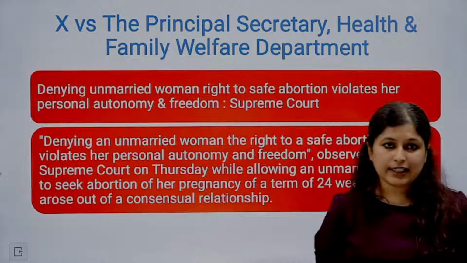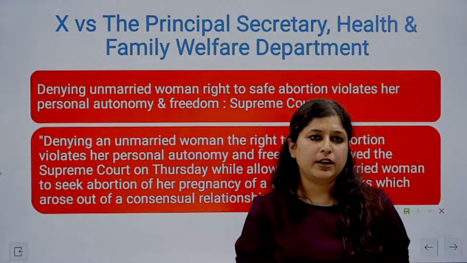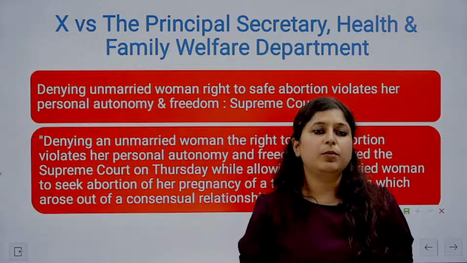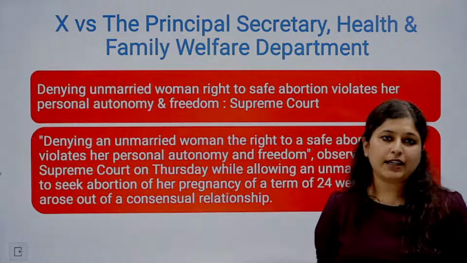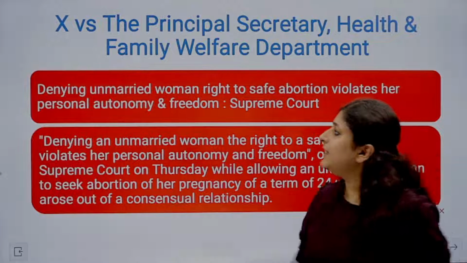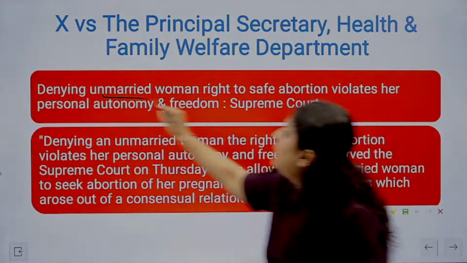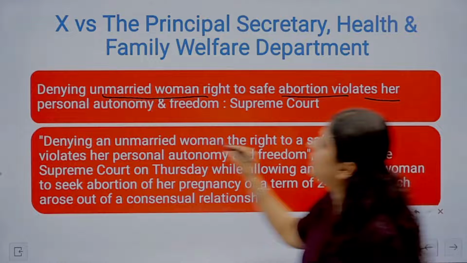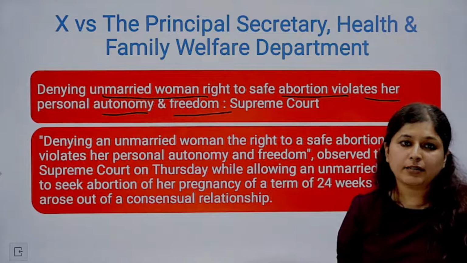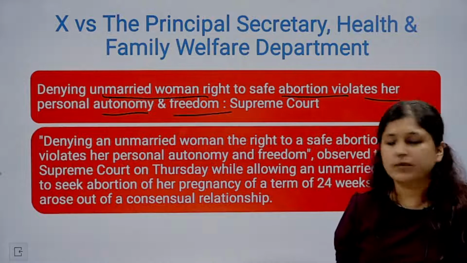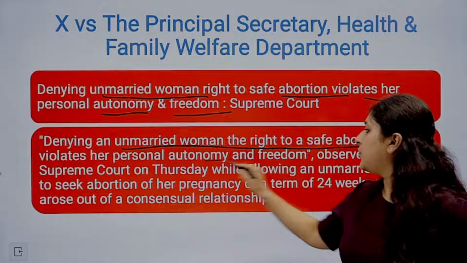So now please understand, the law clearly through its various amendments has stated that even an unmarried woman can claim a right to abortion legally through the MTP Act. So this is exactly what has been upheld and stated through this judgment as well. That is, denying an unmarried woman the right to safe abortion violates her personal autonomy and freedom. So violations have been brought in where an unmarried woman wants to abort.